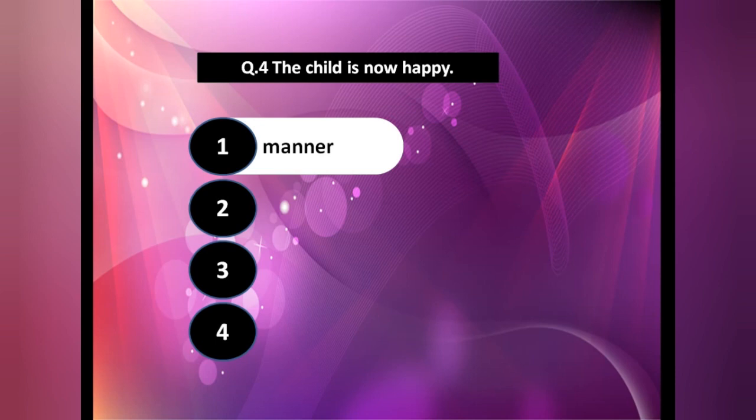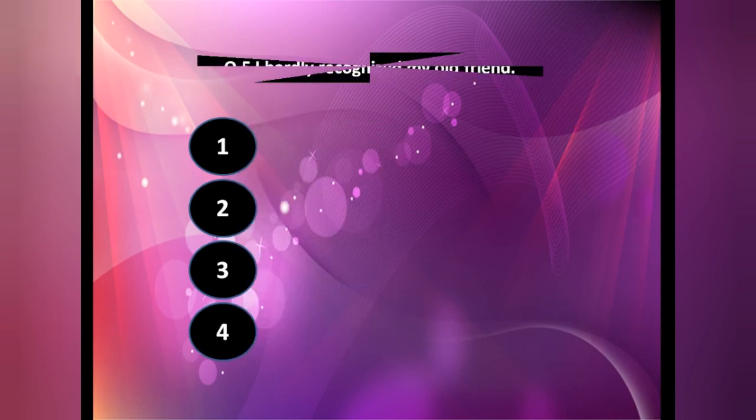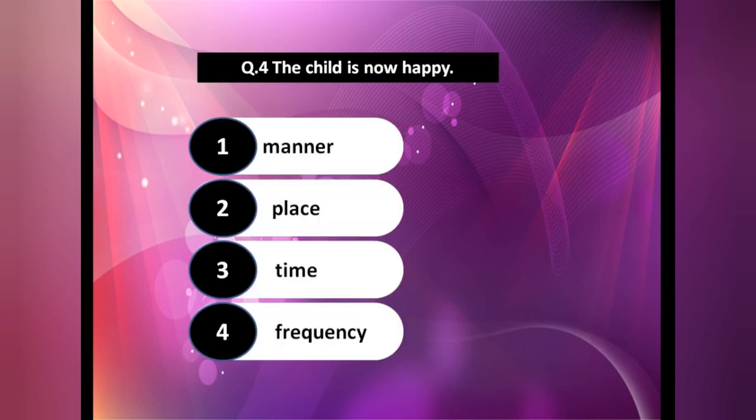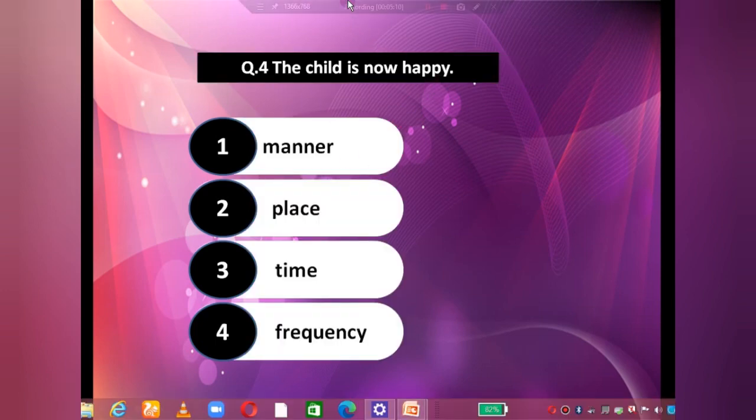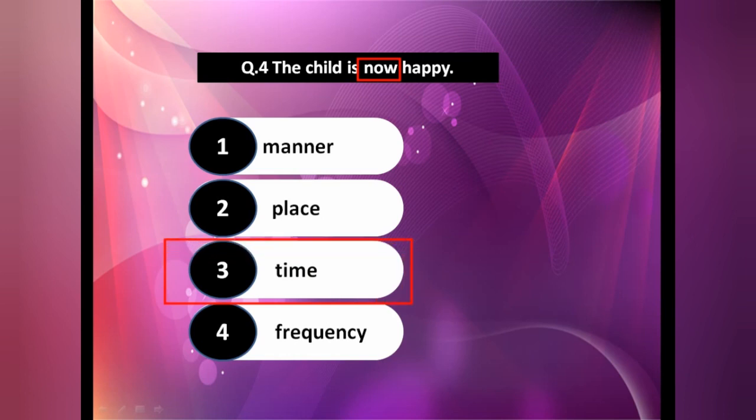Next one, the child is now happy. So manner, place, time, frequency. So in this you can see here, that is now. When is the child happy? Now. So now when the question word is of time, adverb of time. It's very easy. It is mentioning the time over here.